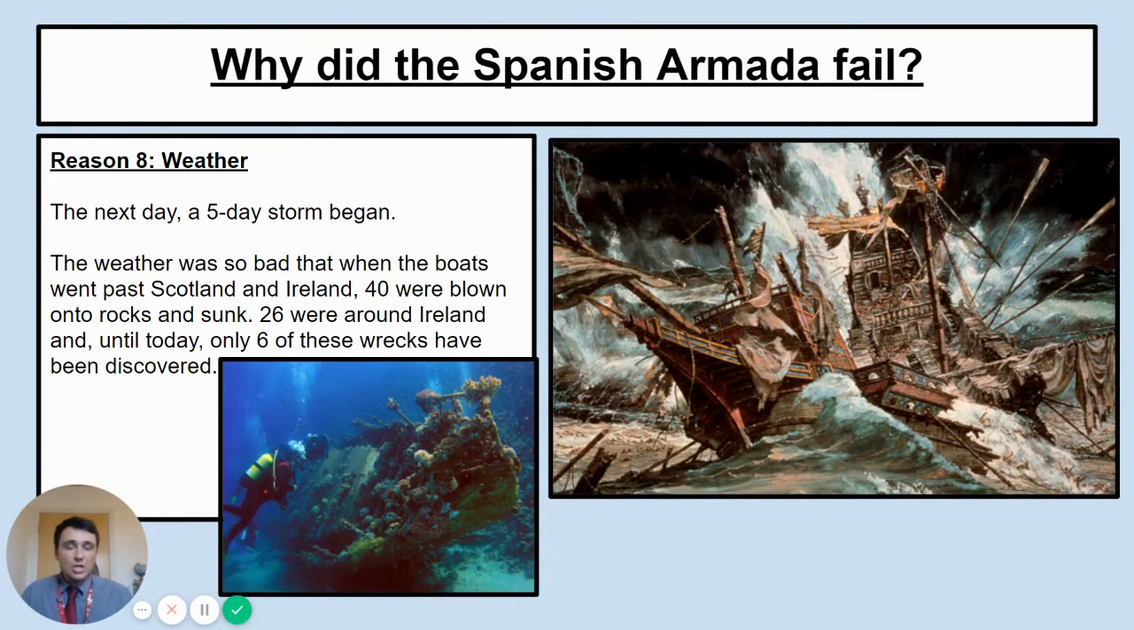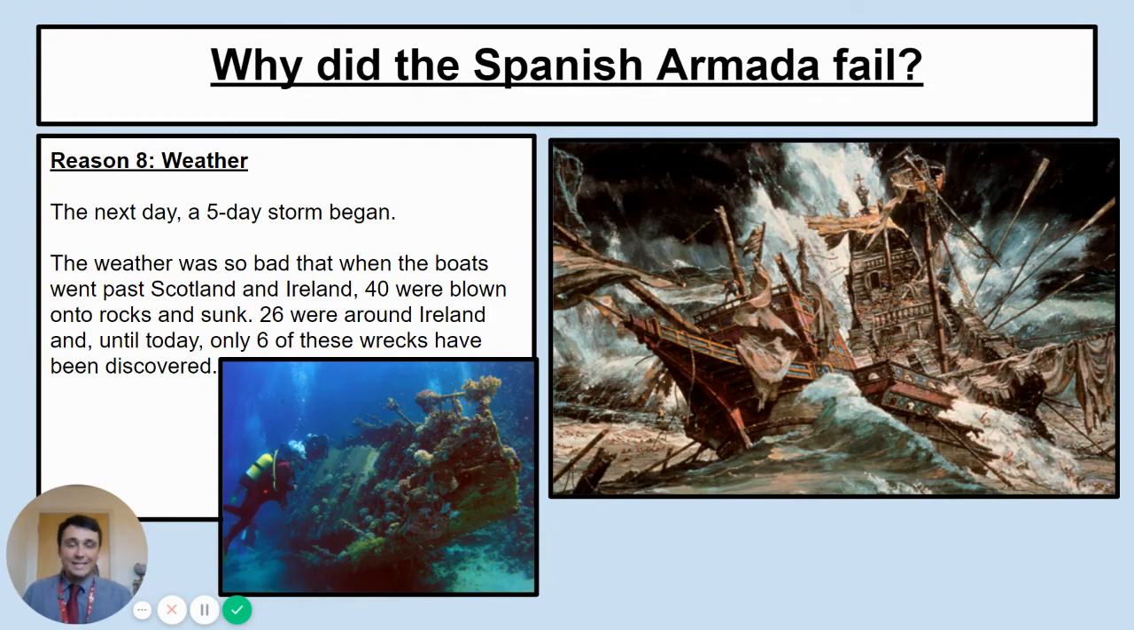Now, the weather was so bad that when the boats went past Scotland and Ireland, 40 boats were just blown onto the rocks and they were sunk. If you remember, there are no anchors, there's no way to stop the boats. They are at the mercy of the weather here. 26 of these ships were wrecked around Ireland, and only till today about 6 of them have been discovered. There are still Armada boats on the bottom of the ocean.